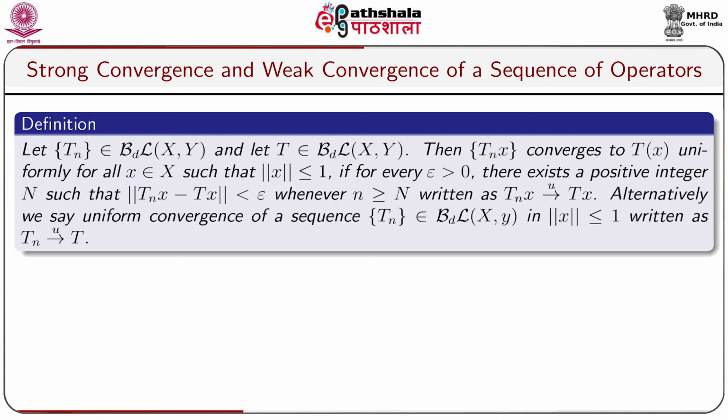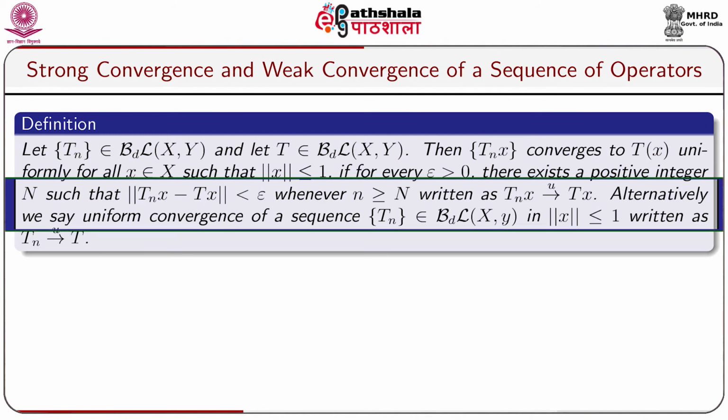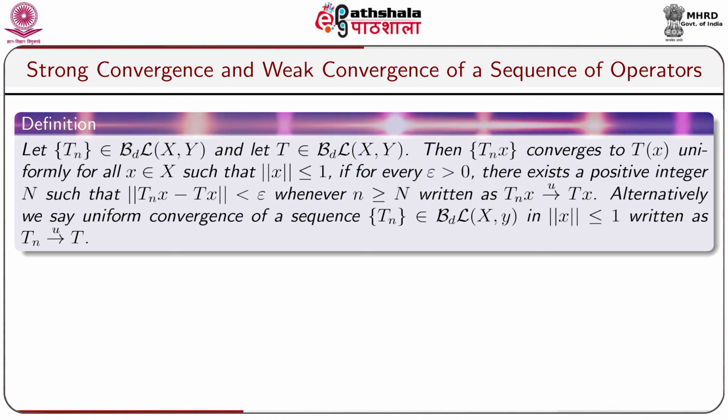Let us take a definition. Let the sequence Tn belong to BL(X,Y) and let T belong to BL(X,Y), then the sequence Tn x converges to Tx uniformly for all x belongs to capital X such that norm x less or equal to 1 if for every epsilon greater than 0 there exists a positive integer capital N such that norm Tn x minus Tx is less than epsilon whenever n is greater or equal to capital N, written as Tn x goes to Tx uniformly. Alternatively, we say uniform convergence of a sequence of bounded linear operators Tn belongs to BL(X,Y) on norm x less or equal to 1, written as Tn converges to T uniformly.